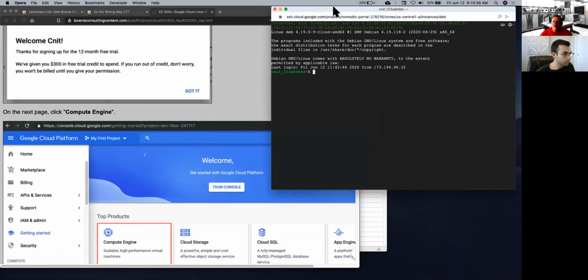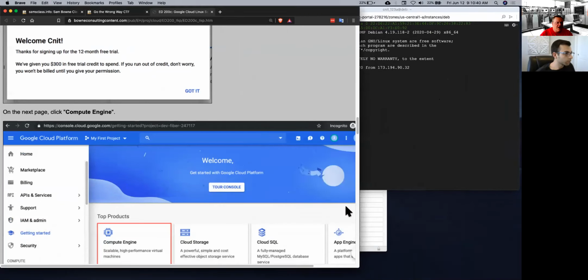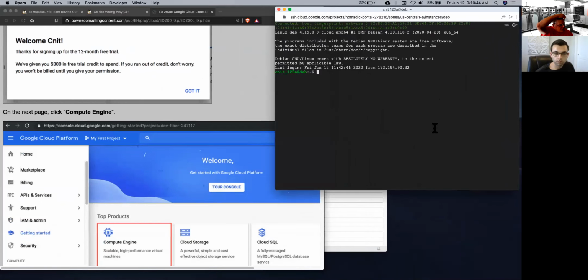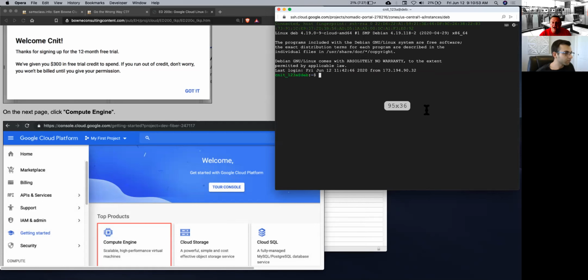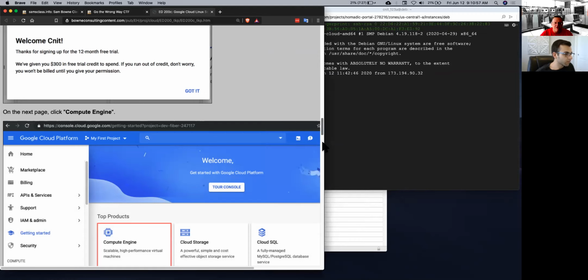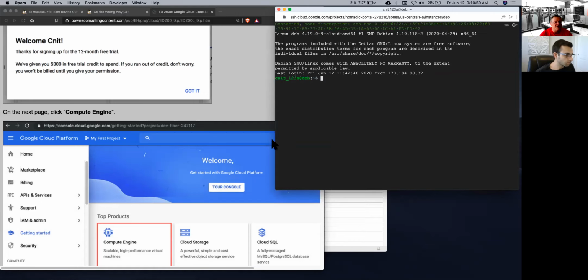And you have a year to use it if you don't use it much. Linux systems only consume about $1 a day, so that $300 would let you run a machine for about a year. Windows machines consume like $10 a day, and they'll no longer let you make Windows machines with the free account. So that's why in some of my other workshops where we're using Windows machines, you'd actually have to have a few dollars available on your credit card to use them.